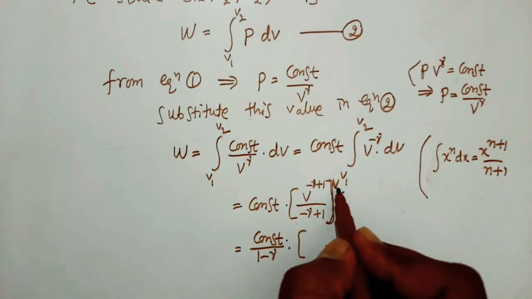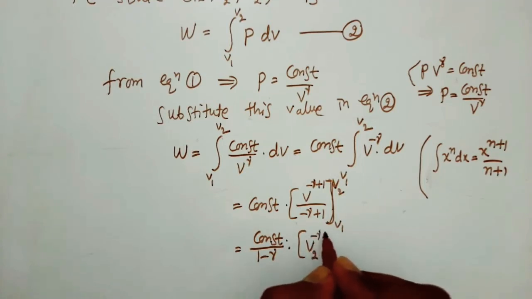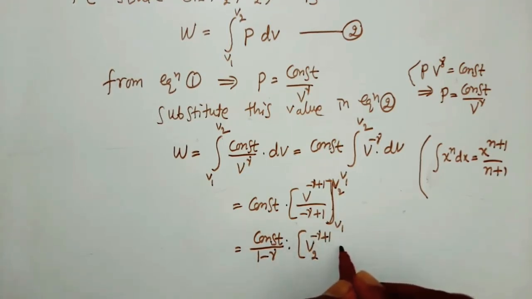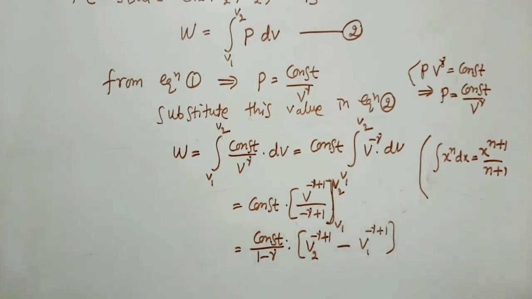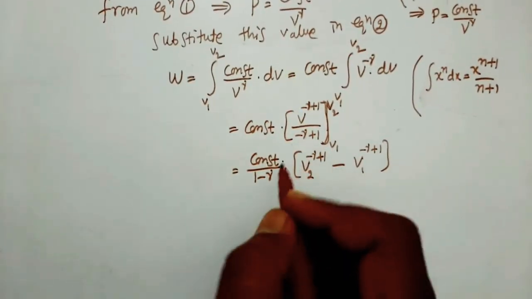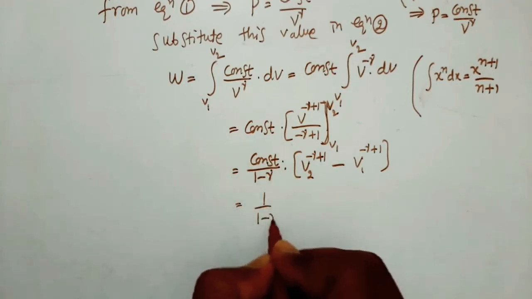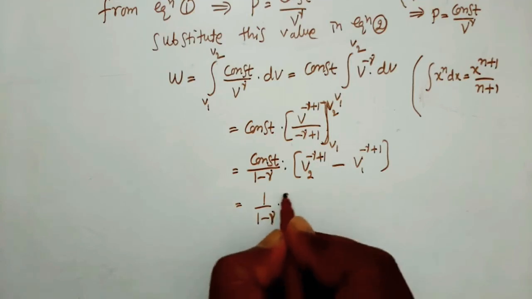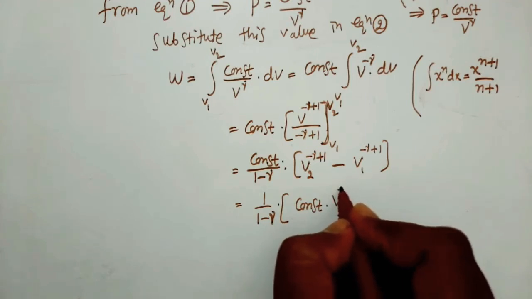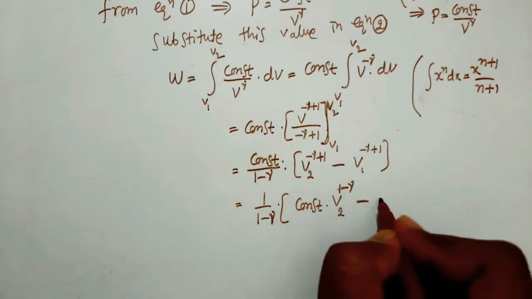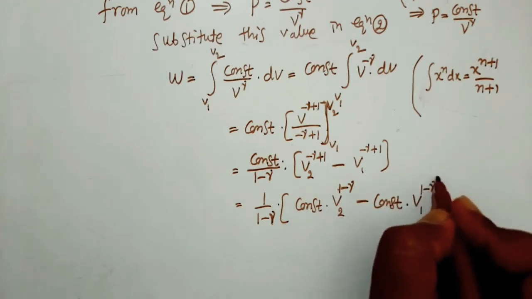Here substitute upper value minus lower value. That is V2 to the power of minus gamma plus 1 minus V1 to the power of minus gamma plus 1. Take constant inside. So we can write 1 by 1 minus gamma into constant into V2 to the power of 1 minus gamma minus constant into V1 to the power of 1 minus gamma.